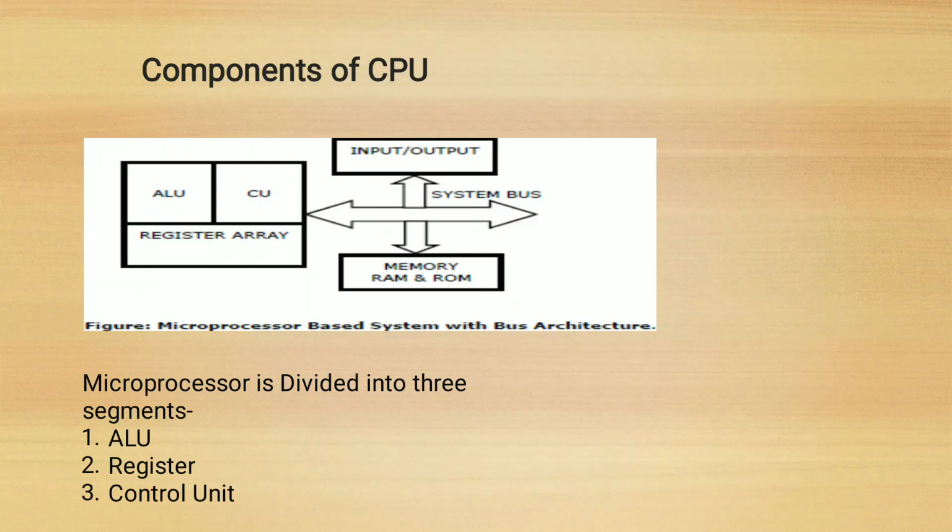Now, the components of the CPU. The microprocessor, or CPU, is divided into three segments, that is ALU, register and control unit.